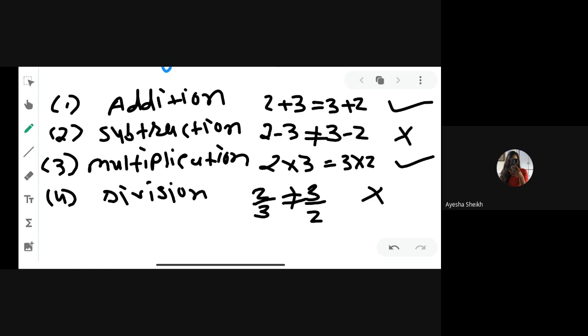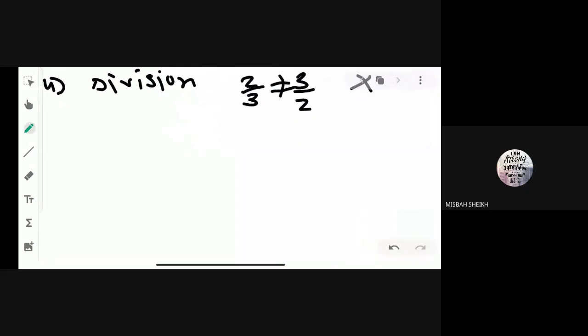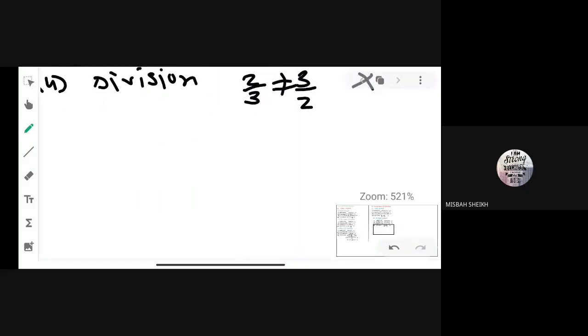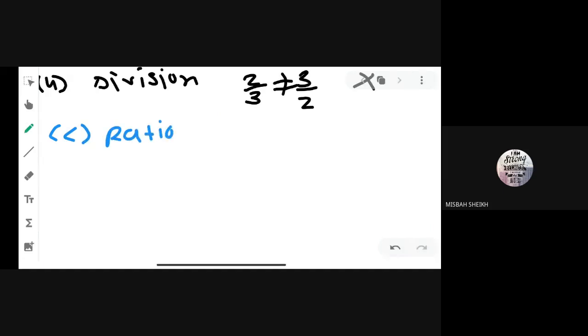Clear to all of you? Yes, sir. Now you can see the third group. Commutativity is very simple. I am just giving you the conclusion at the end of the lecture, right? So you can clearly understand.